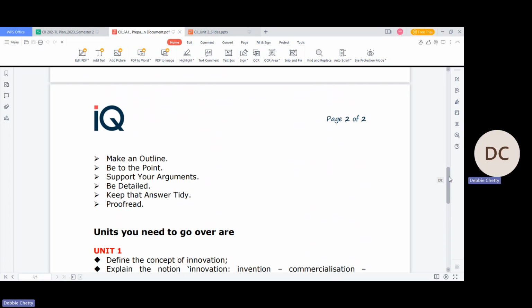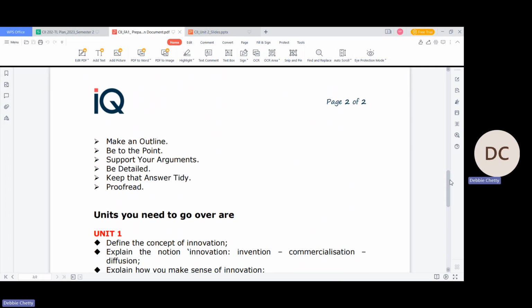If the question is out of 10 marks, you write for 10 marks. If it's out of 5, you write for 5. You do not write one line for a 10-mark question and expect to get 10 marks, right? You need to write according to your mark allocation, which is very, very important.